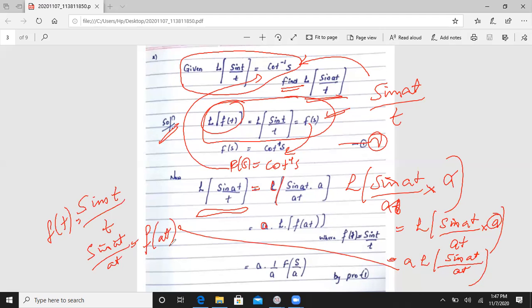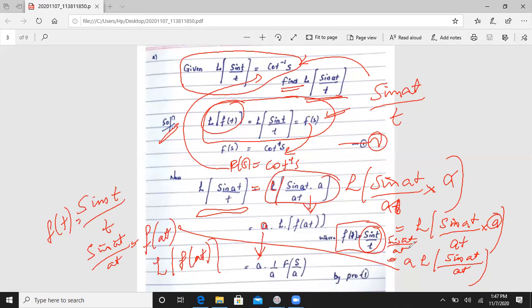Here a is a constant value, so we will write this as the Laplace transformation of f of at. Because we know f of t is sin t by t, f of at is sin at by at.